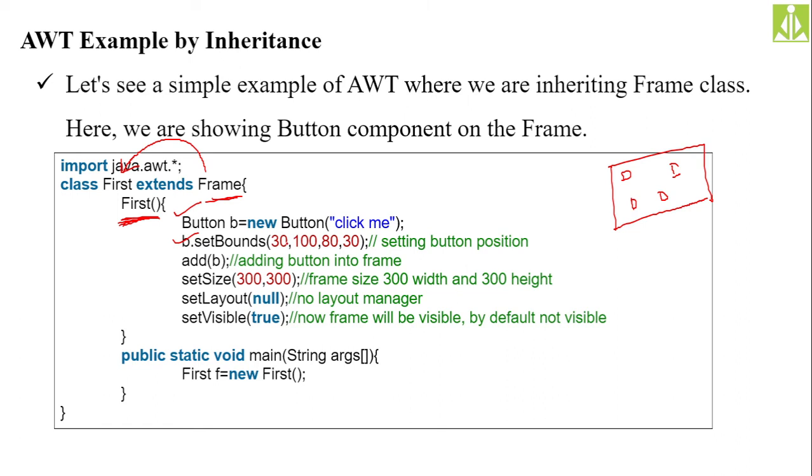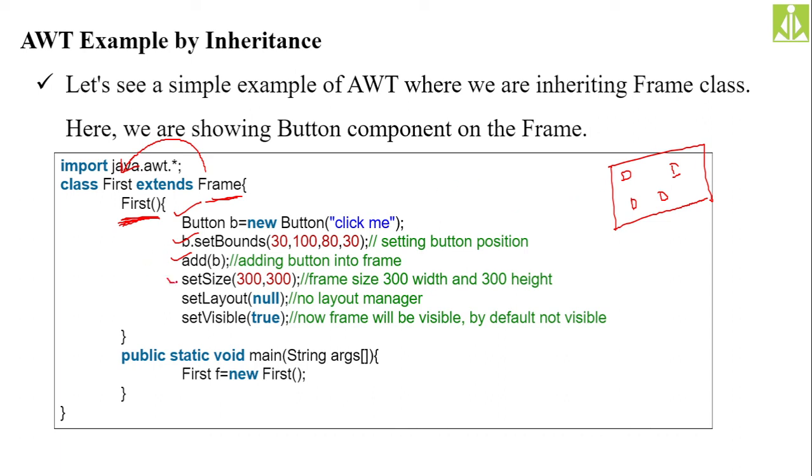So these coordinates will decide: 30, 100, 80, 30. From the four corners, or from top, bottom, left, right, it will take the positioning, and it will position that button at the proper place on the frame window. Okay, next, add of b will add that button at this location. With the help of add we are adding that button on the frame.